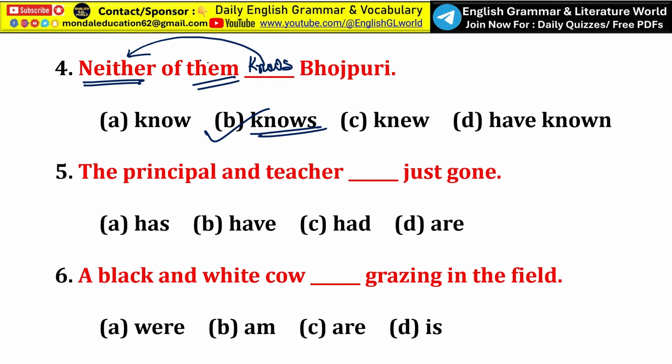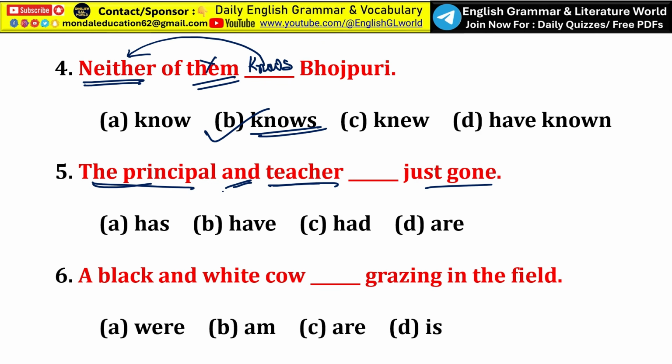Understand? Next: the principal and the teacher dash just gone. At first sight, many students think there are two persons here. The first one is the principal and the second one is the teacher, because the nouns are joined by the conjunction and. Normally two nouns joined by and take a plural verb. But this sentence is different.